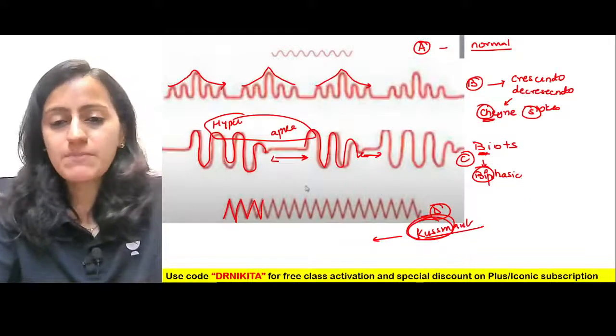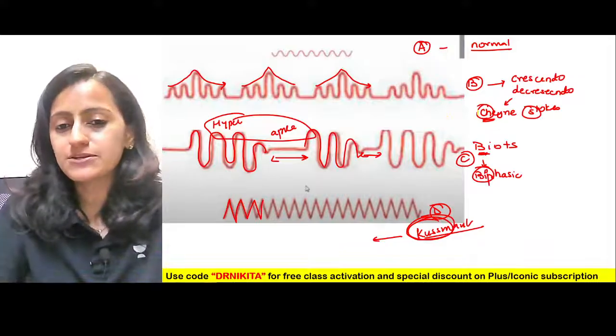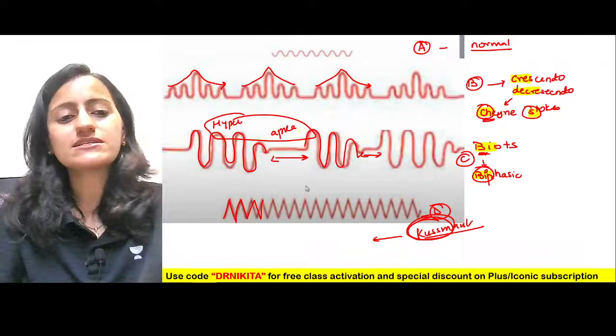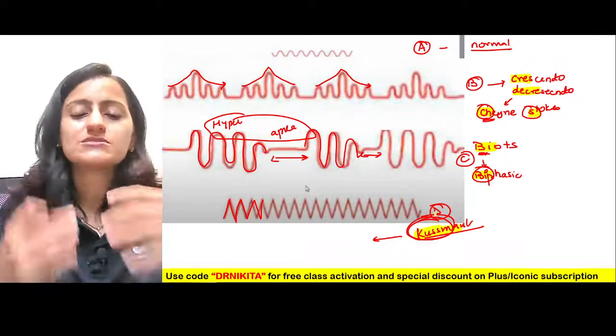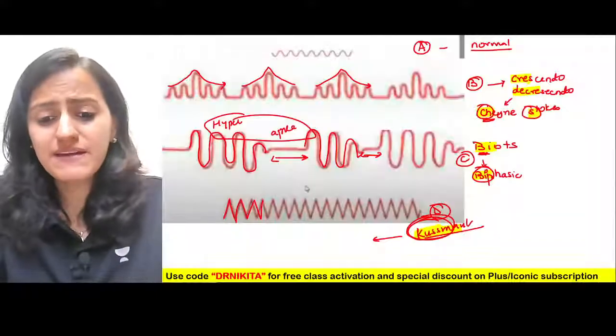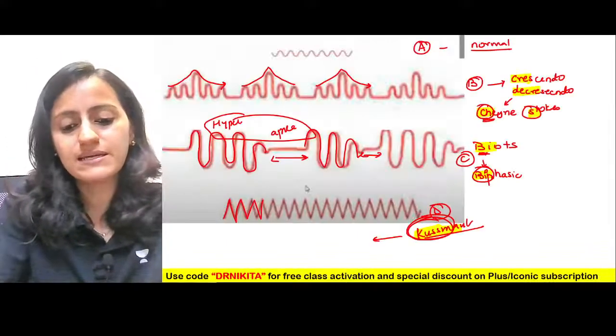So remember this point. Cheyne-Stokes is crescendo decrescendo. Biot's is biphasic, and Kussmaul's is basically hyperventilation. Okay, hyperventilation. How does it produce respiratory alkalosis?